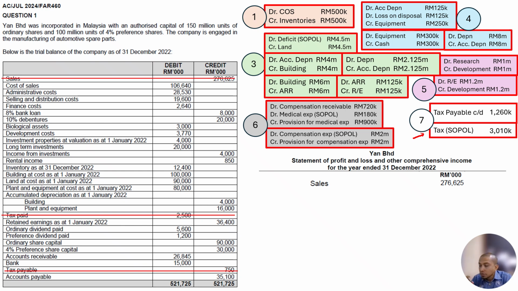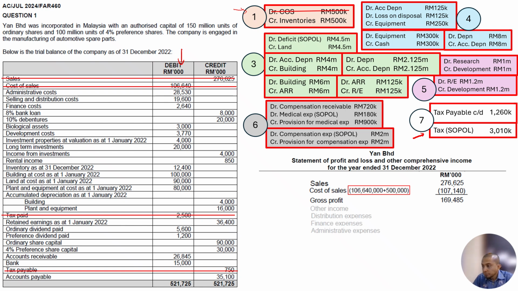Okay, next after sales is cost of sales. Cost of sales here is 106 million, but remember you have an adjustment in number 1 here. Debit side means that expenses are increasing. See, debit here, also debit in the trial balance, means that it is increased. So you add up these two: 106,640,000 plus 500,000 is equal to 107,140,000. Okay. Sales less cost of sales, you get gross profit.